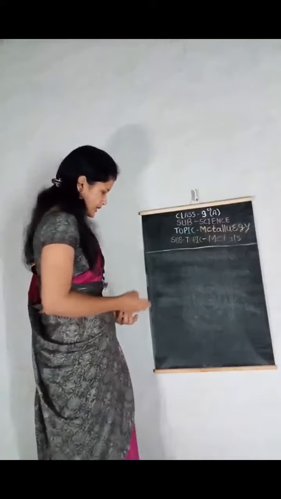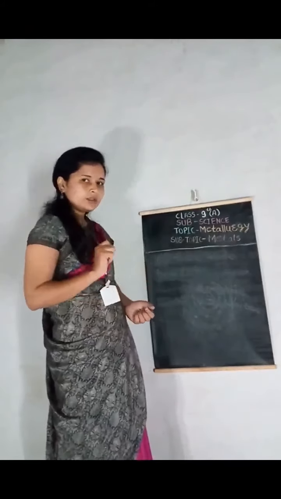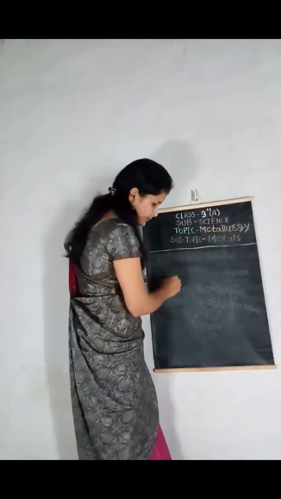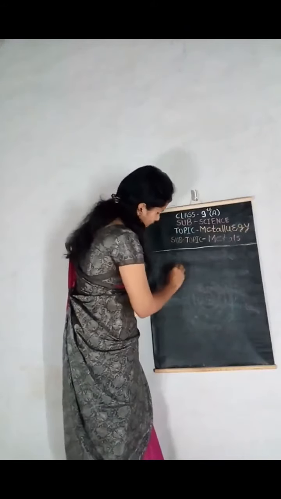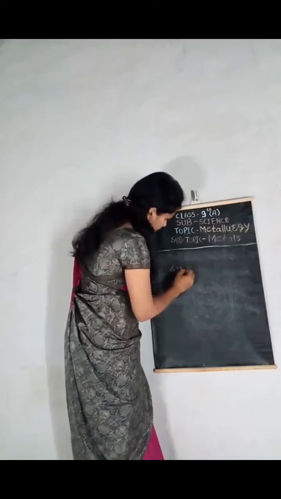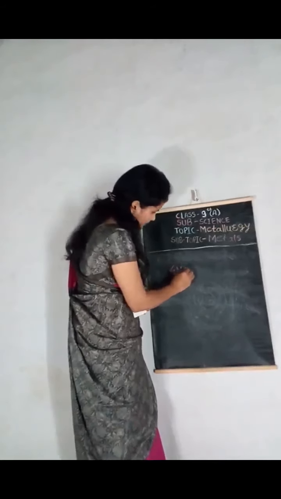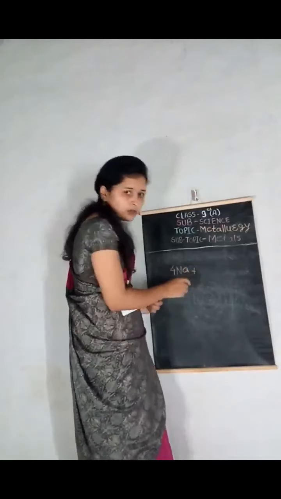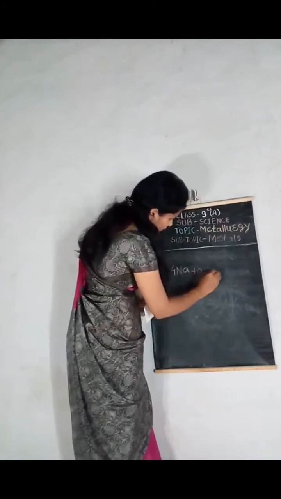Okay, so let's see about sodium. What happens when sodium reacts with oxygen? Here we take 4 sodium atoms, 4 Na, plus 2 oxygen molecules.